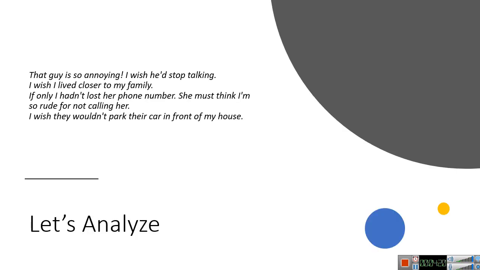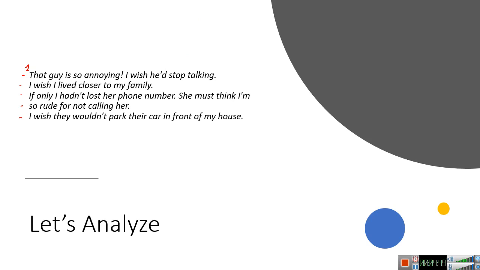All right, let's analyze these sentences that I have here. Let's see number one. That guy is so annoying. I wish he'd stop talking. Do you think this sentence is talking about a present action or a past action, and why?